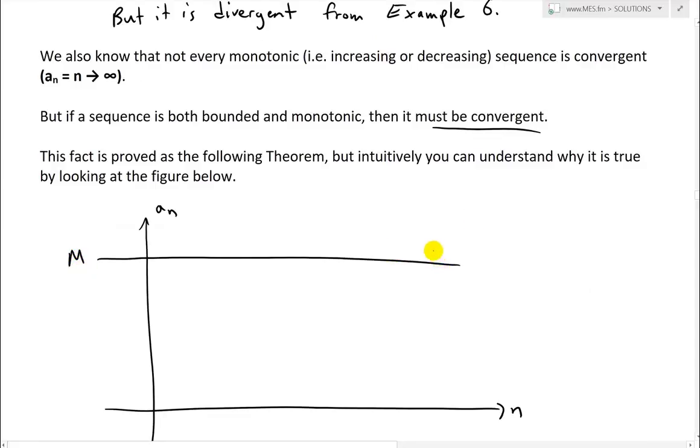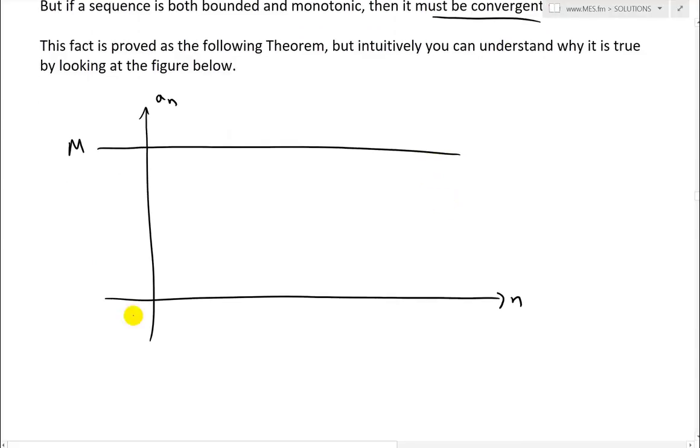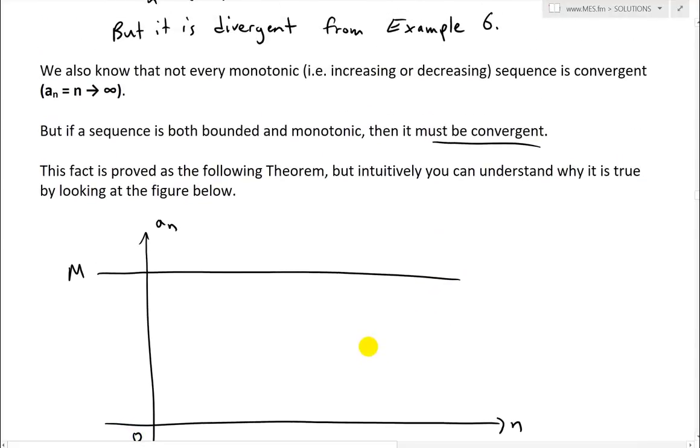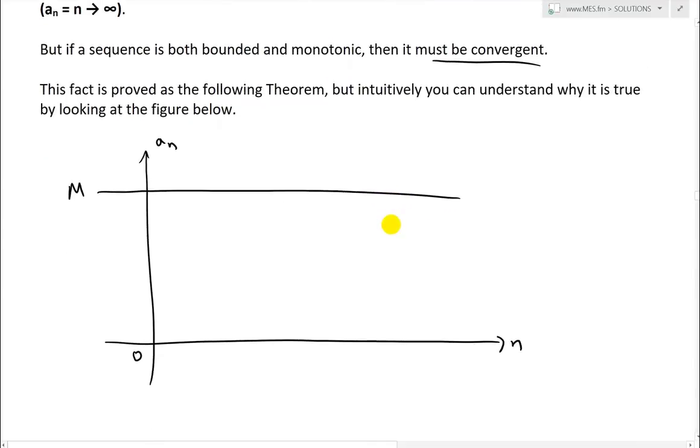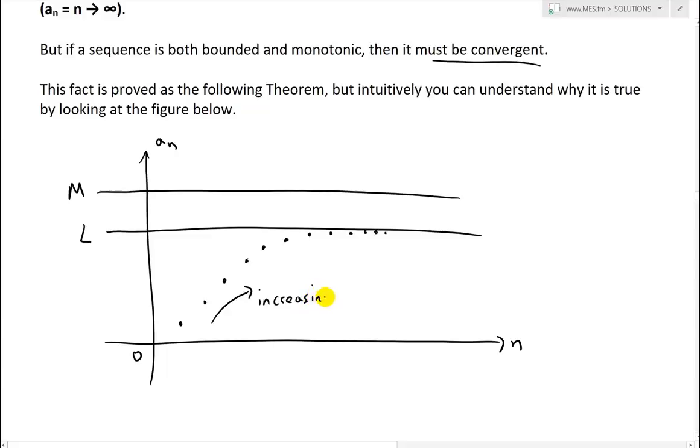So it can't go above this one, but the sequence is always going to be increasing. So it's monotonic, so let's assume it's increasing. So it's going up like this. But eventually, because there's a limit, it can't get anywhere near there, so there has to be a limit like this, where L could equal M if it has to, but it just can't be bigger than that. So then it has to converge somewhere. So it's bounded by L and M, and L could be M. It depends. And again, this is just increasing, and it has a limit.